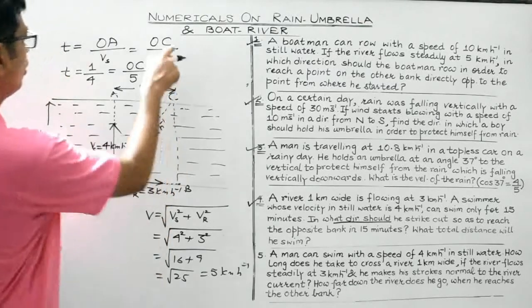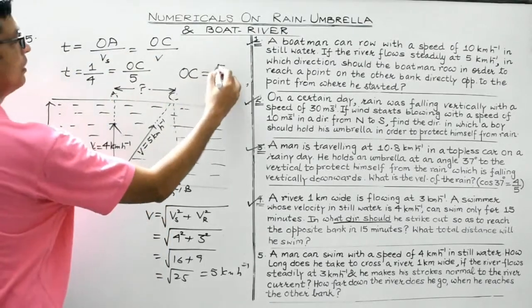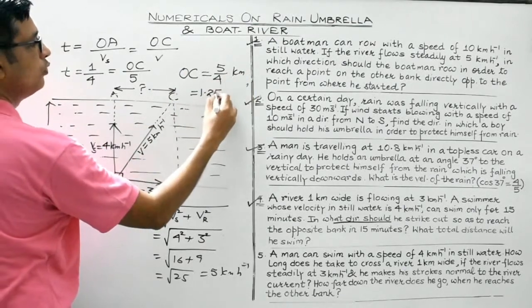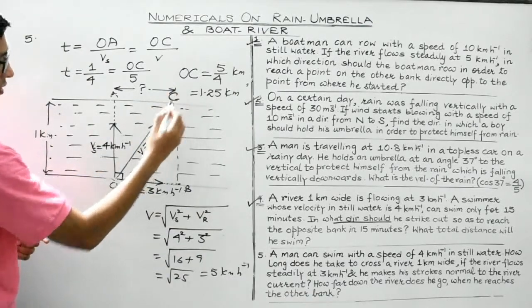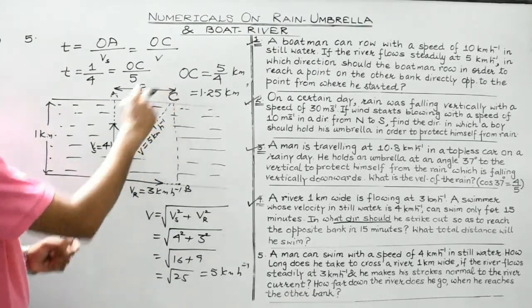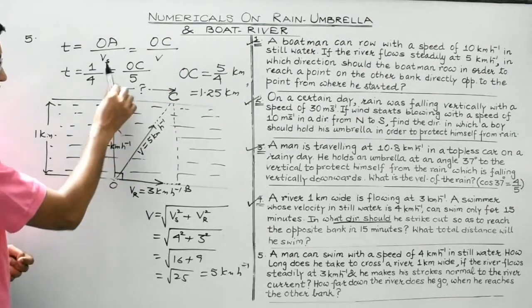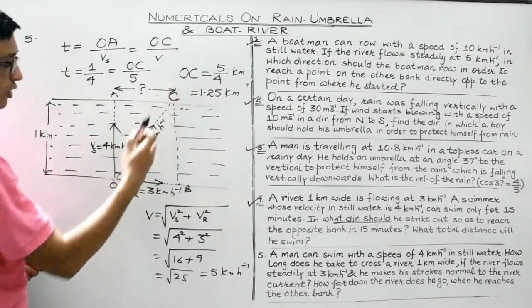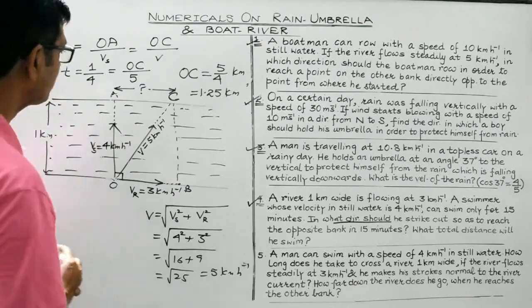Clear, students? So net distance covered OC is equal to 5 by 4, so it is equal to 1.25 kilometer. That is the actual distance covered by the swimmer while traveling along OA. Obviously, due to this velocity and the river current, he will tend to follow this path, and he will actually cover a distance OC, which is 1.25 kilometer.